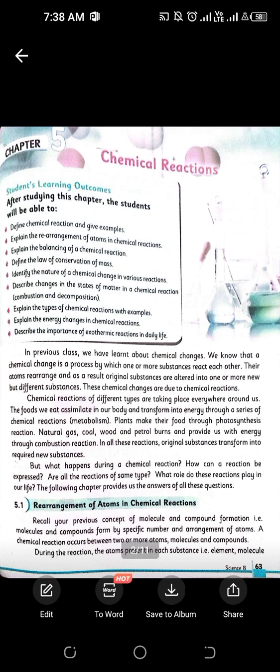Chemical reactions occur between two or more atoms, molecules, or compounds. A chemical reaction occurs between two atoms or molecules or compounds on the reactant side, and they form a product as a result of the completion of the reaction, right?